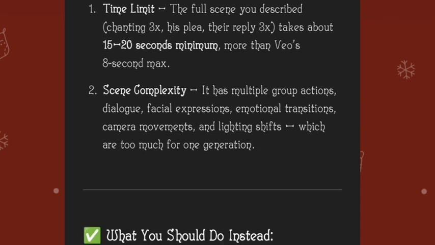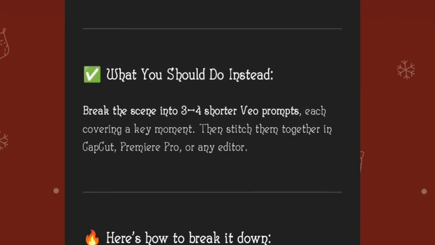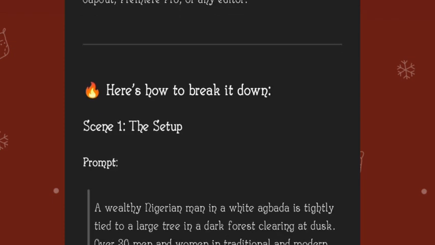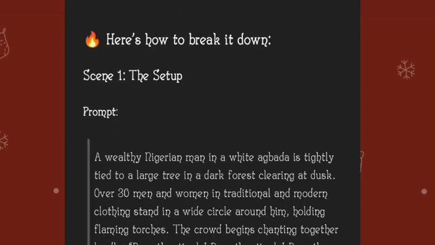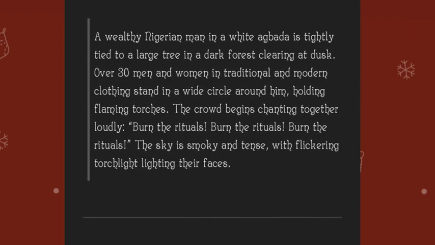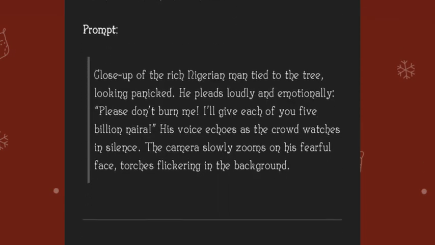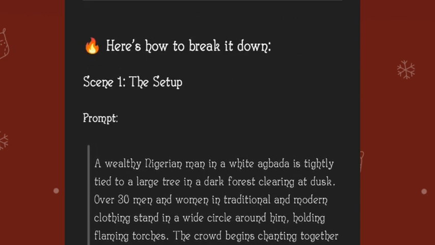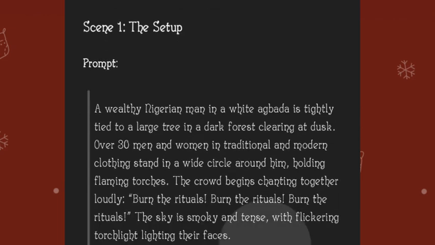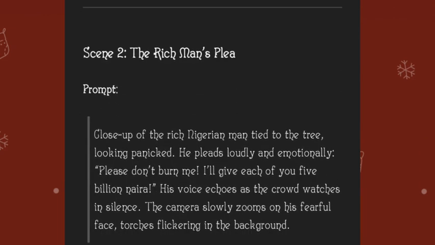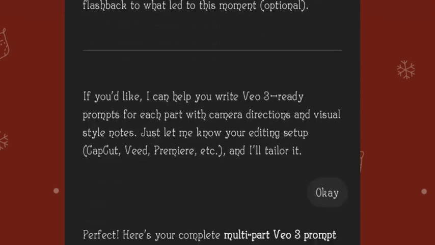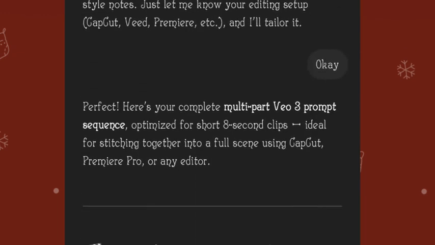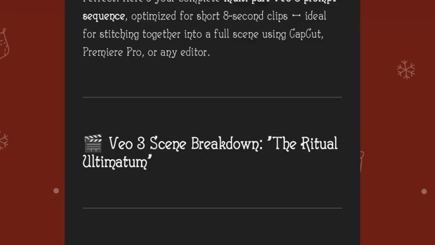So as you guys can see, you have to break the scene down. ChatGPT broke the scene down. That is why we have scene 1, scene 2, and scene 3. So this is the scene: a wealthy Nigerian man in a white agbada with tight. So you guys can see everything. So you write the scene for me. After I write the scene, I say okay. So I have to copy the scene and save it somewhere.